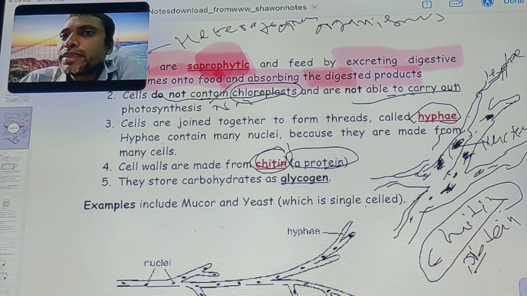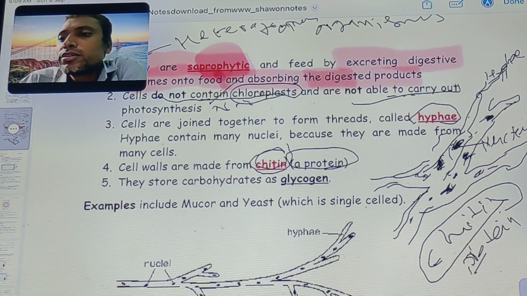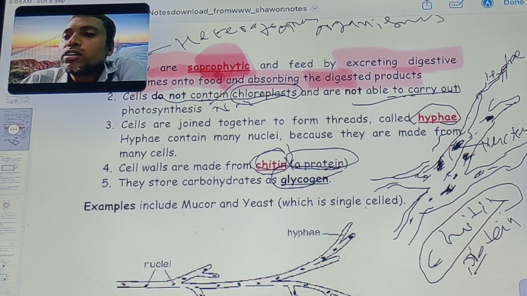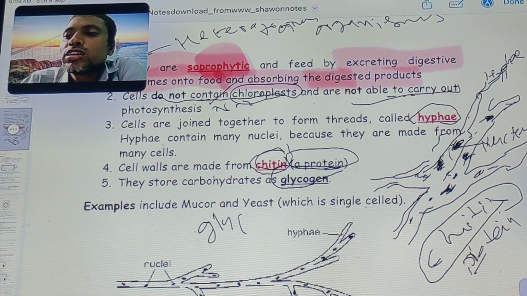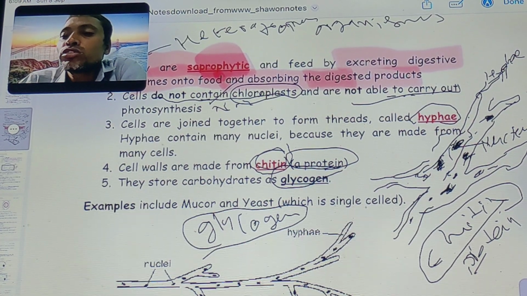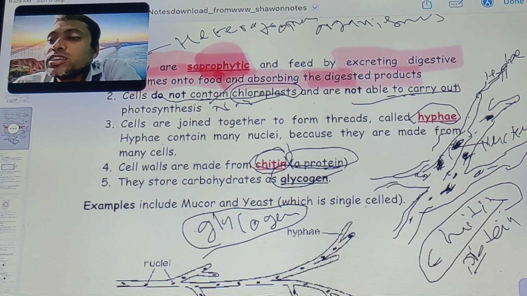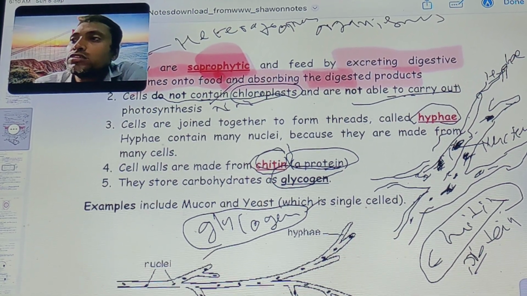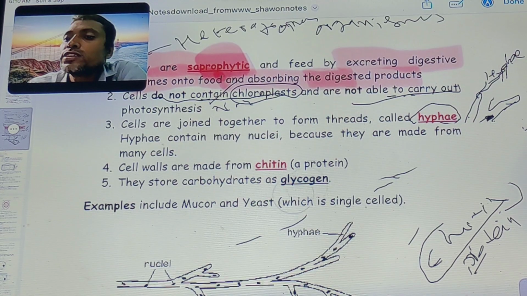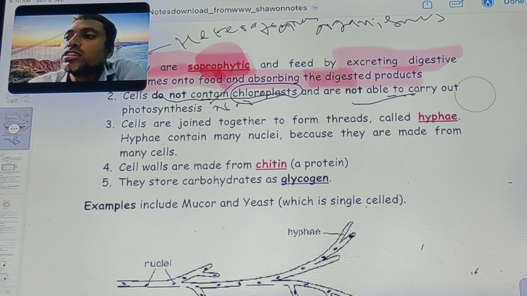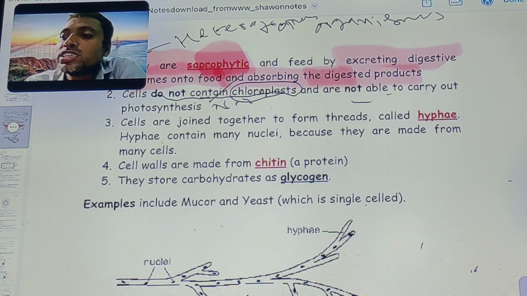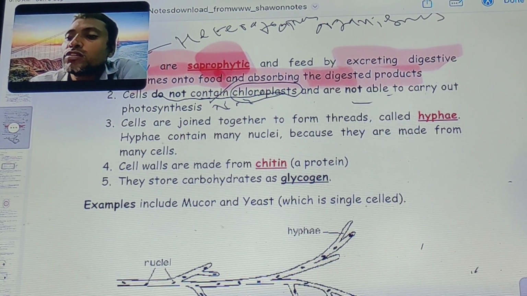They store carbohydrate as glycogen. The stored carbohydrate in fungi is glycogen. Thus, the fungal cell wall is made up of chitin.